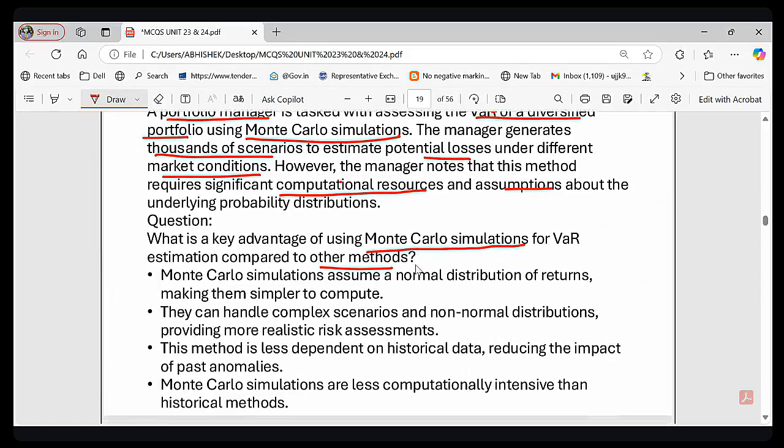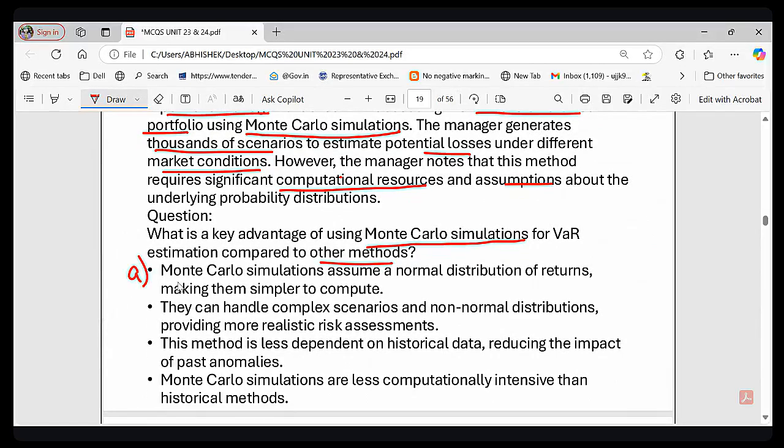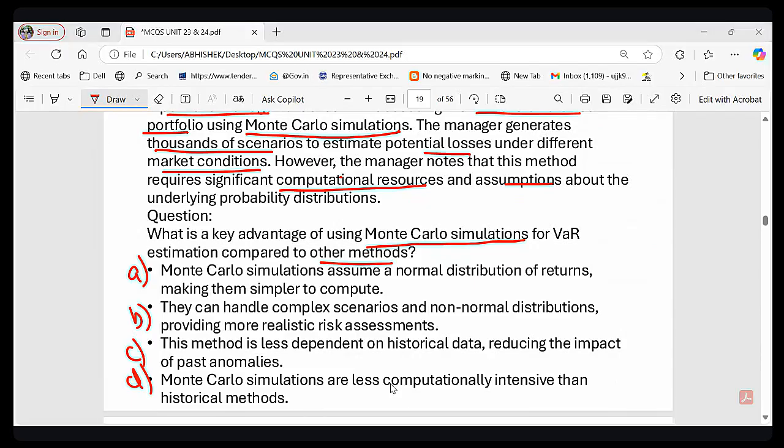This is the question. Option A, Monte Carlo simulation assumes a normal distribution of returns, making them simpler to compute. Option B, they can handle complex scenarios and non-normal distribution, providing more realistic risk assessment. Option C, this method is less dependent on historical data, reducing the impact of past anomalies. And option D, Monte Carlo simulations are less computationally intensive than historical method. So that is the question.